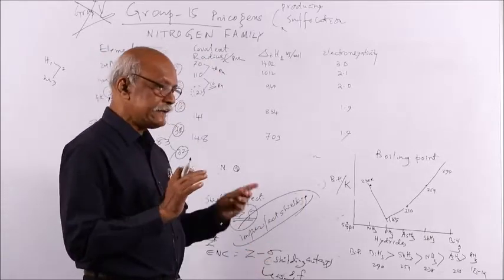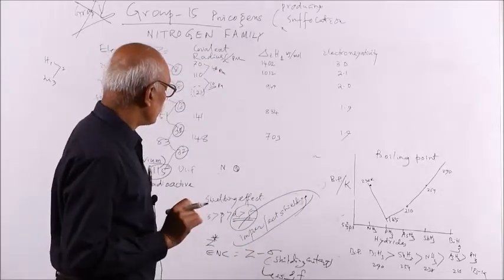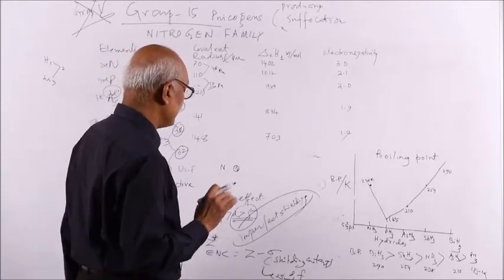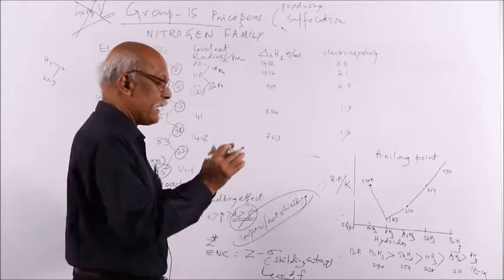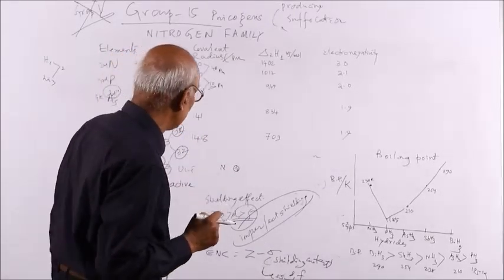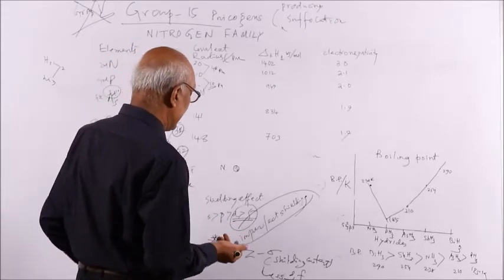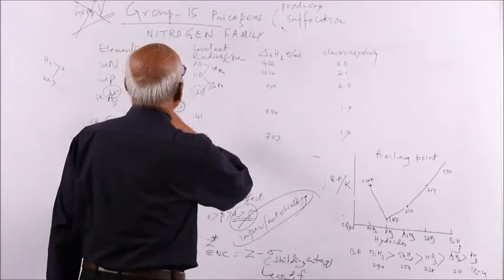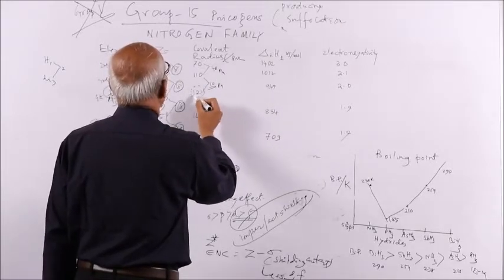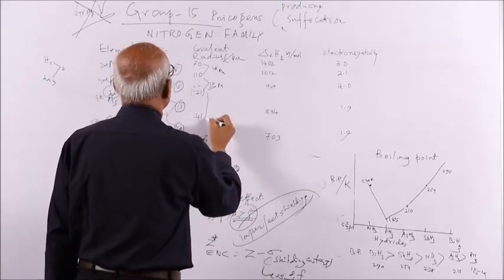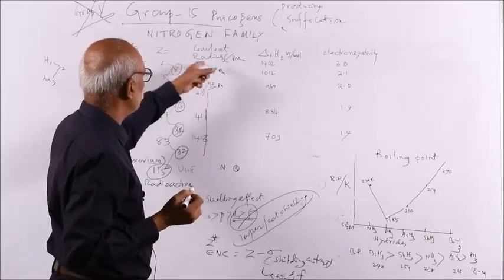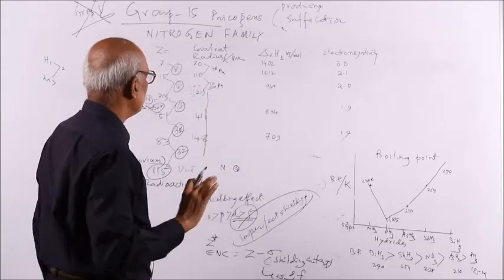These d and f electrons do not perfectly cover the nucleus, they imperfectly cover it. As a result, the nucleus has a greater influence on the outer electrons, and there will be more attraction and the size contracts. So that is why the difference is not regular, say 121, 141. There will be a gradual increase, no doubt, but the difference in the atomic radius is not regular.